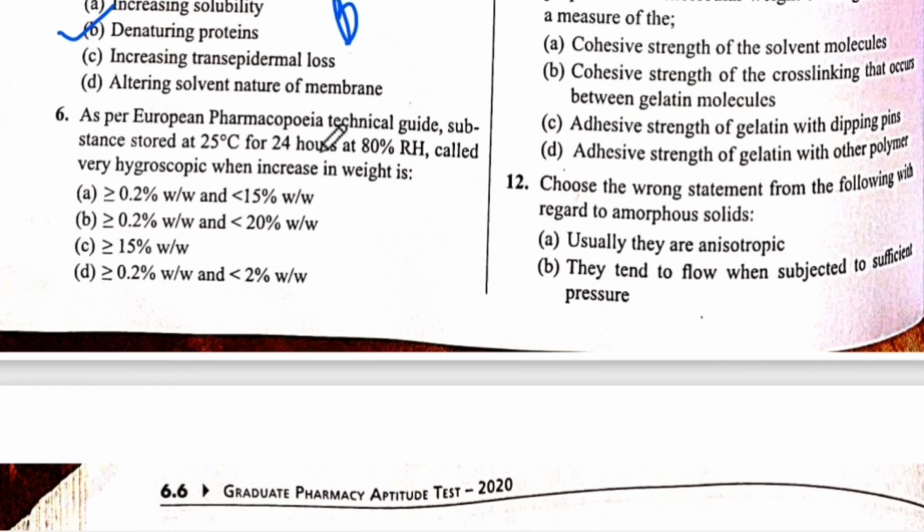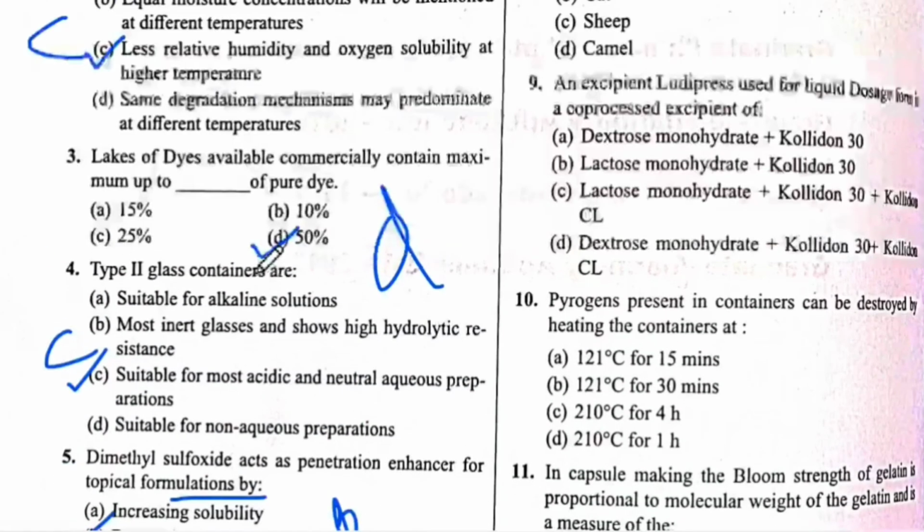As per European Pharmacopoeia Technical Guide, substance stored at 25 degrees Celsius for 24 hours at 80% RH, called very hygroscopic, when increase the weight is. The answer is C. Next is 7th question number.